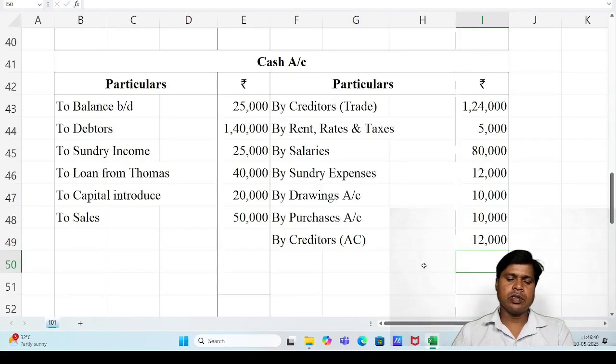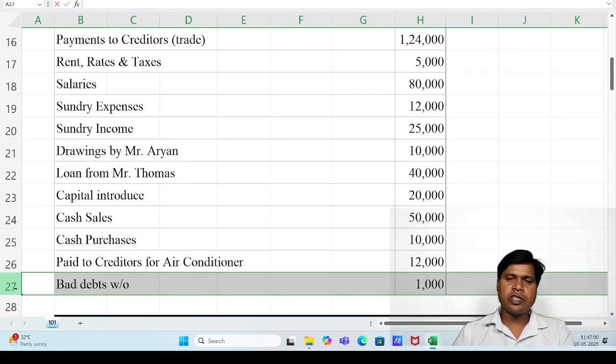Next transaction, bad debts written off. This is the last transaction, bad debts written off. This is not a cash transaction. This is a non-cash transaction. Journal entry: bad debts account debit to debtors. Debtors account is there, so we have to record the ledger effect. Debtors account credit side, by bad debts, rupees 1,000.